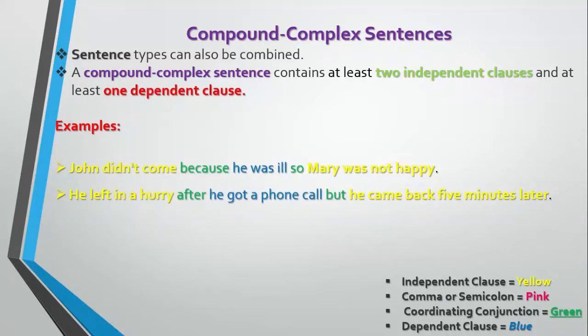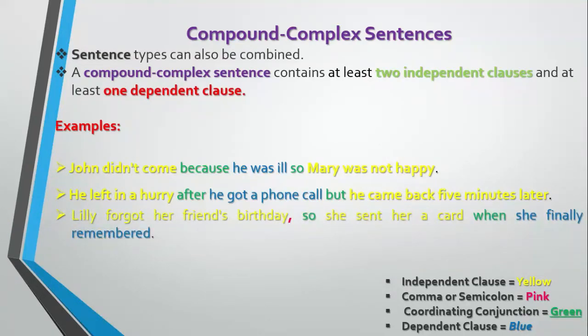He left in a hurry is an independent clause. After in this sentence is a coordinating conjunction. He got a phone call is a dependent clause, but is a coordinating conjunction. He came back 5 minutes later is again an independent clause. So again we have two independent and one dependent clause in this sentence. Lily forgot her friend's birthday, so she sent her a card when she finally remembered.